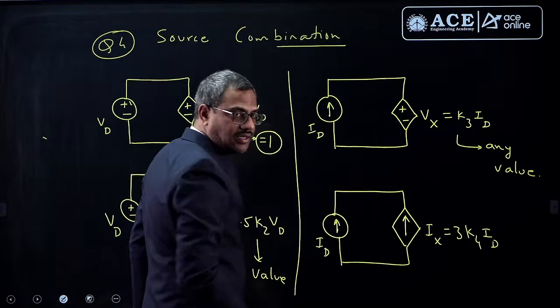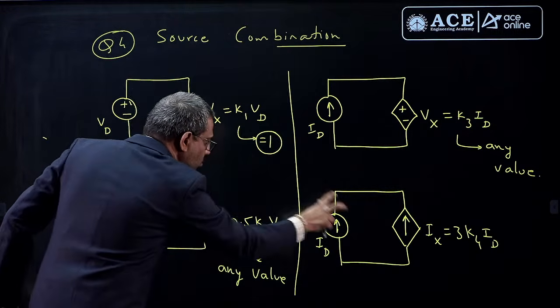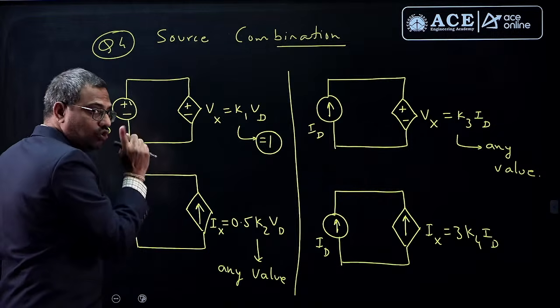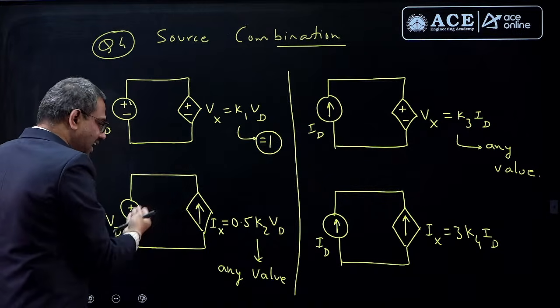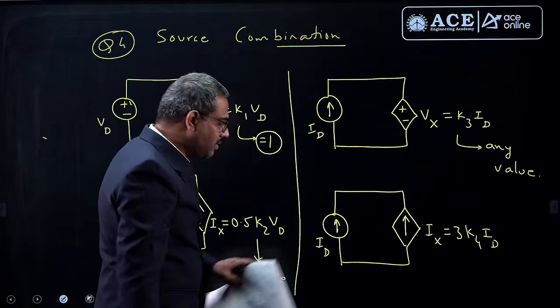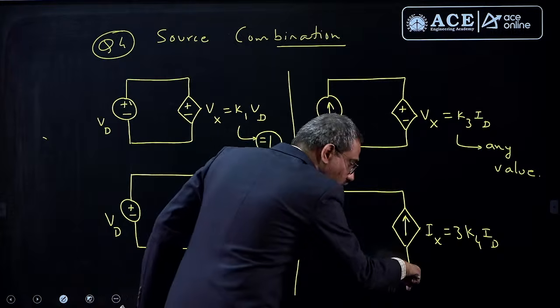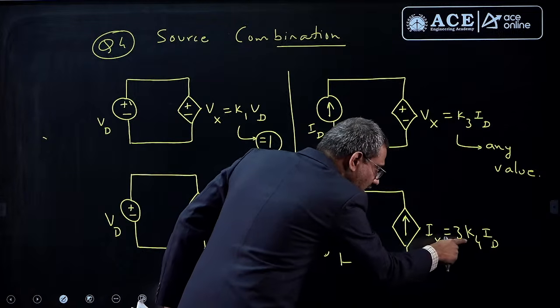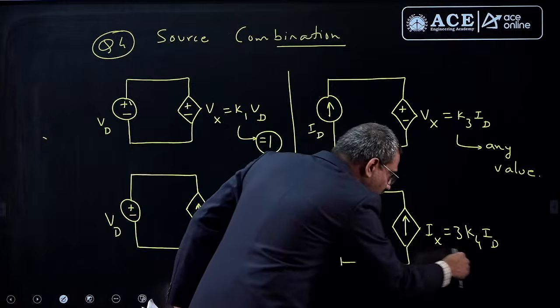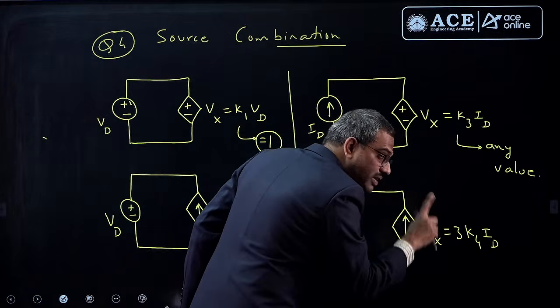Then only KCL is satisfied. So the problem occurs with these 2 combinations: here KVL should be satisfied, here KCL should be satisfied. Here there is no such confusion because the current source is in series, current will dominate. But here if this is ID, this also should be ID. First of all, ID should go down in this direction, so K4 should be negative, and moreover this value should be downward, negative means minus ID.